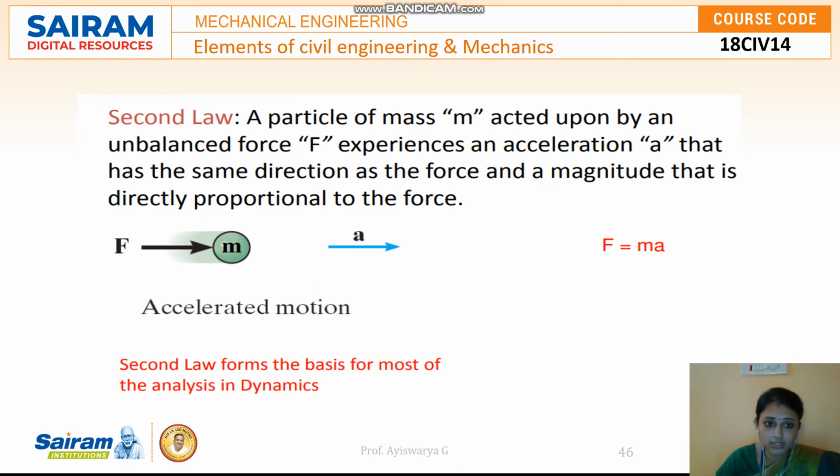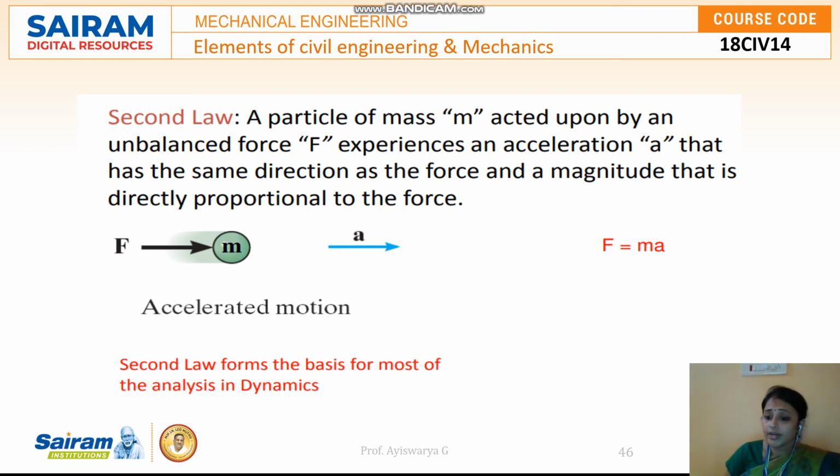Right. Newton's second law of motion says that F is equal to ma. F is equal to ma means the force is directly proportional to mass times acceleration. A particle of mass m acted upon by an unbalanced force F experiences an acceleration a that has the same direction as the force and a magnitude directly proportional to the force. So the rate of change of momentum is directly proportional to the force.